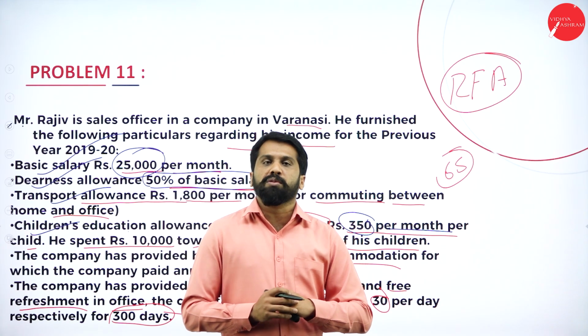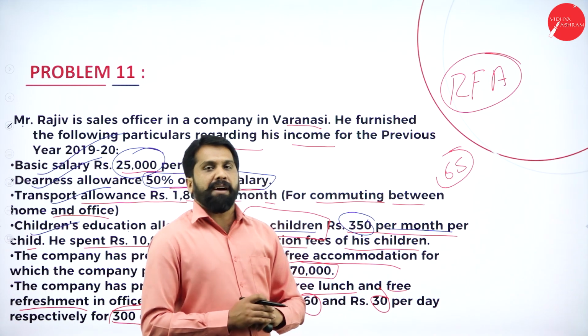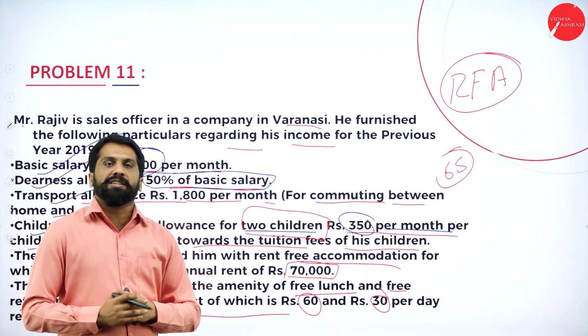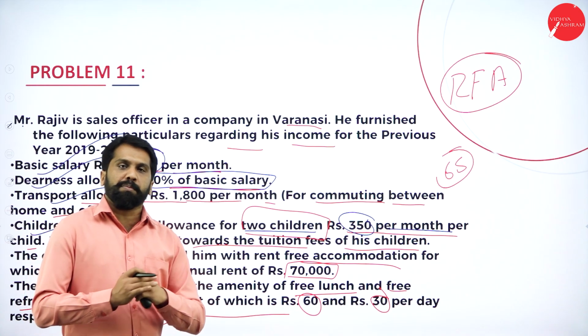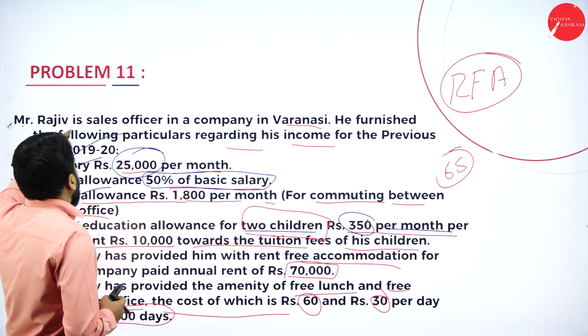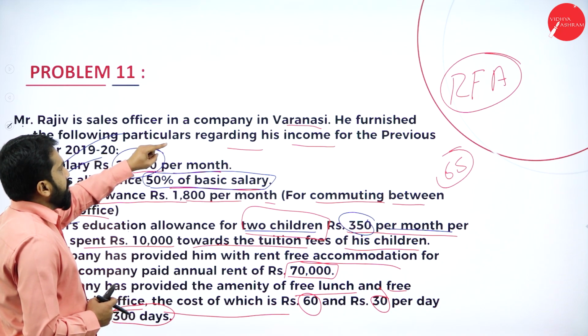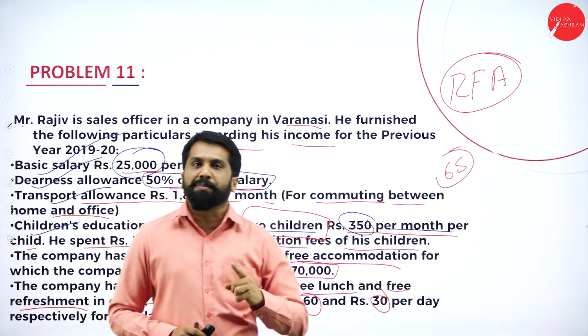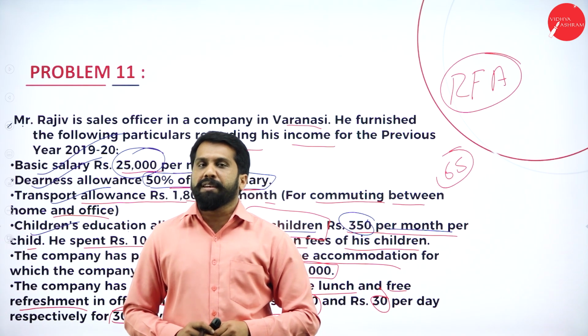But still, how to consider? If they have not mentioned anything, we need to assume that the population is above 25 lakh. And moreover, Rajiv is a sales officer at a company in Varanasi. Varanasi means you can expect more than 25 lakh population.